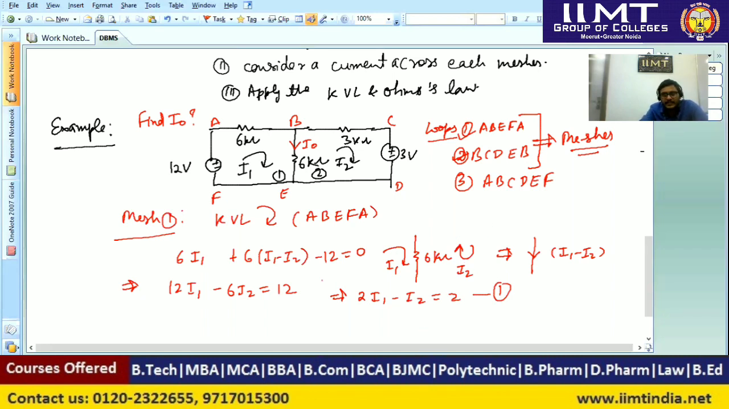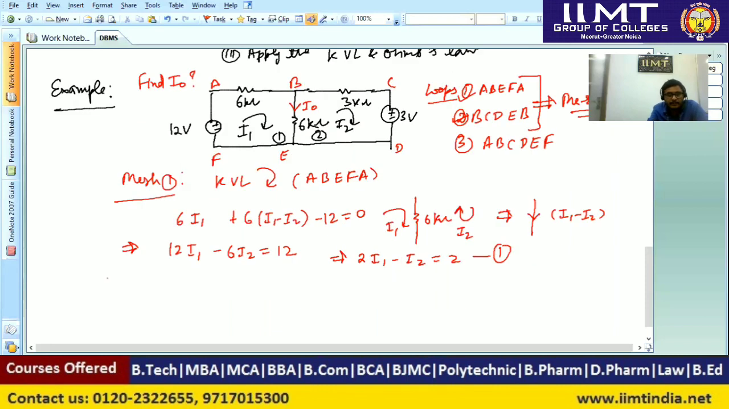Similarly, we will apply KVL in the second mesh. Now considering mesh number 2, in this also we apply KVL in the clockwise direction. We start from point B to C to D to E to B again, because it's a closed loop. Now applying Ohm's law across each branch, we will calculate the voltage across these branches, and then we will apply KVL, that is, the net voltage across a loop is equal to 0.